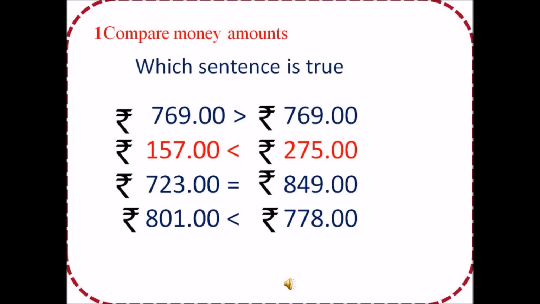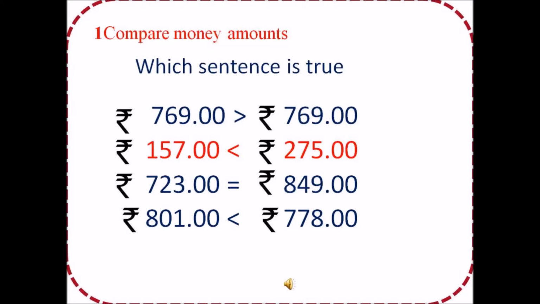Compare money amounts. Which sentence is true? Whether 769 and the blue sign and 769, or 157 and the red sign and 275, or 723 equal to 849, or 801 and the blue sign than 778.